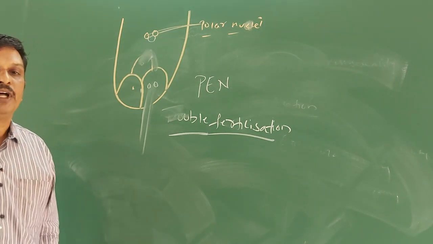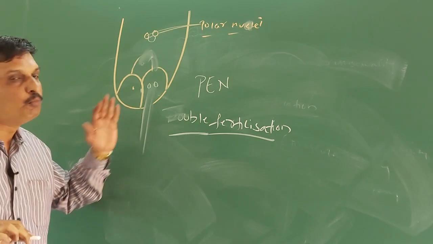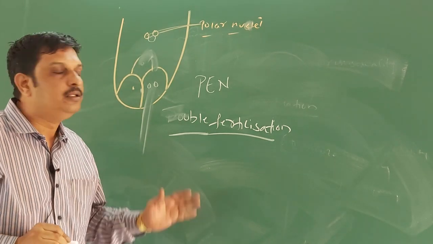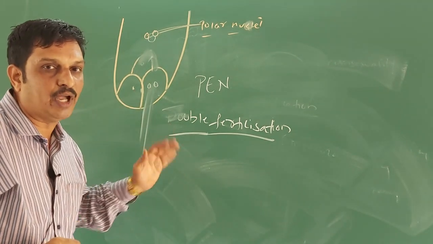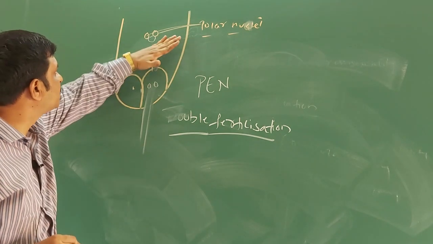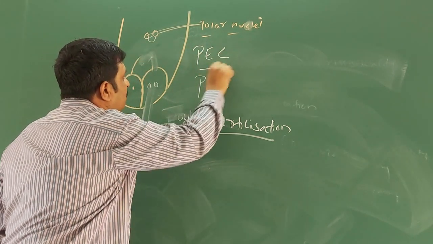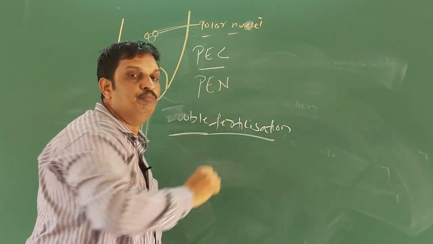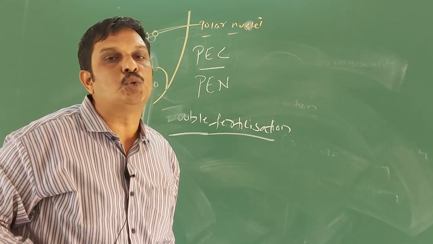After double fertilization, the two synergids and the antipodals disintegrate. The zygote develops into the embryo, while the central cell becomes the primary endosperm cell, and this primary endosperm cell develops into endosperm. The function of the endosperm is to provide nutrients to the developing embryo.